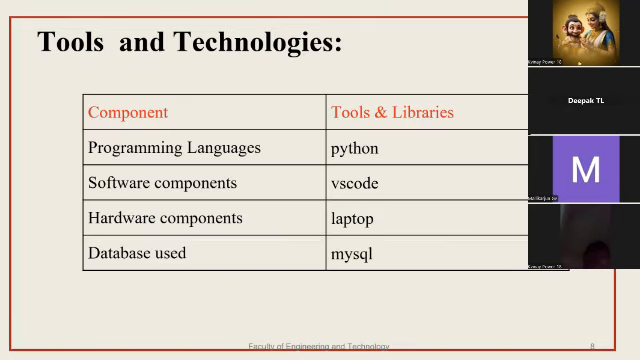Tools and technology, components and tools and libraries. The programming language is Python. We use Python because it is used for the backend. Software components, they are coder, and hardware components like laptop and database with MySQL. Methodology.